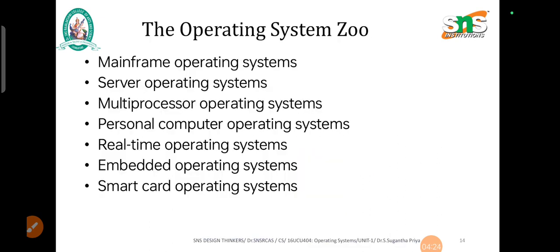Next is the operating system zoo. The operating system zoo is categorized into different types like mainframe operating system, server operating system, multiprocessor operating system, personal computer operating systems, real-time operating systems, embedded operating systems, and smart card operating systems.